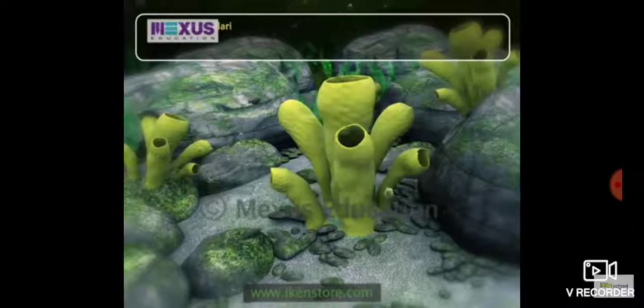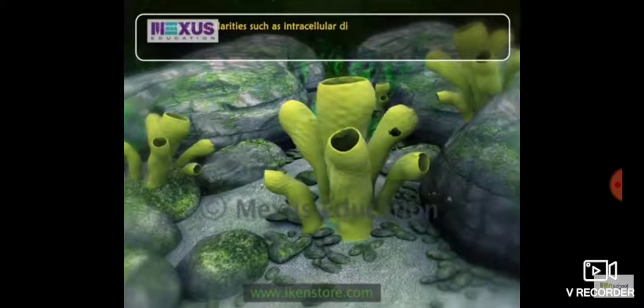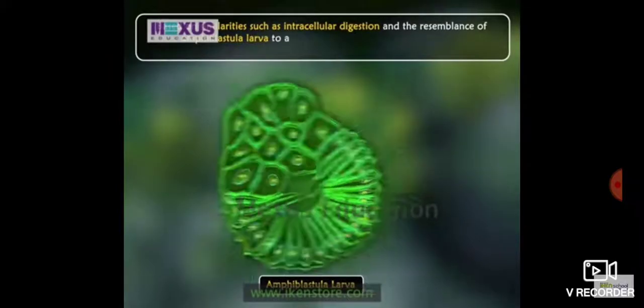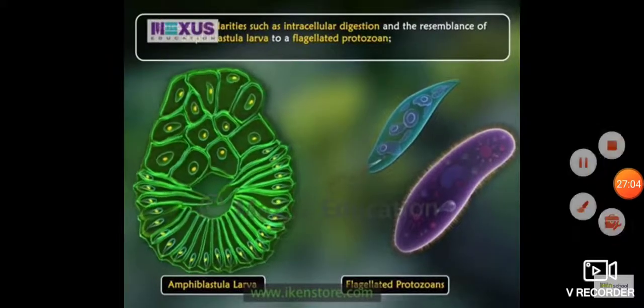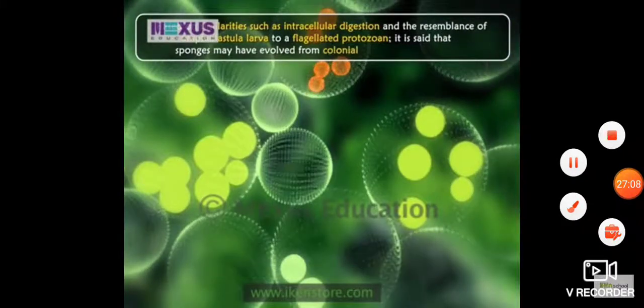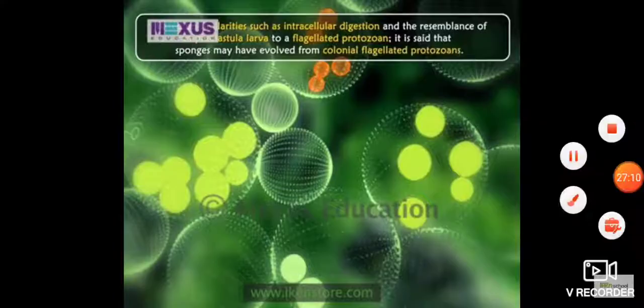Based on certain similarities such as intracellular digestion and the resemblance of amphiblastula larva to a flagellated protozoan, it is said that sponges may have evolved from colonial flagellated protozoans.